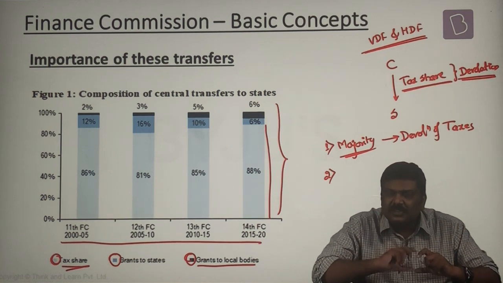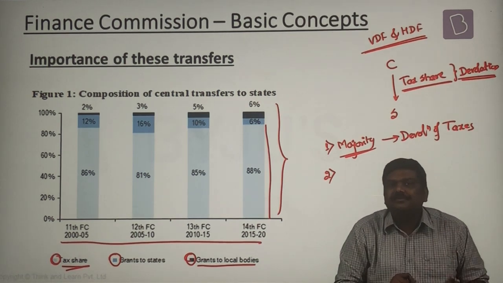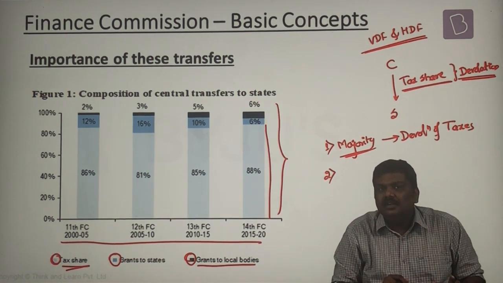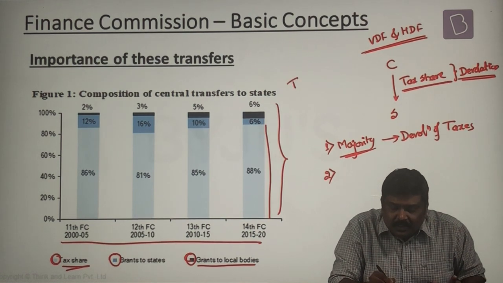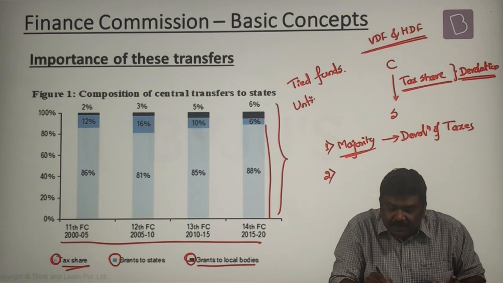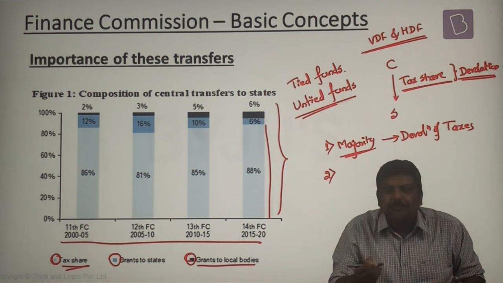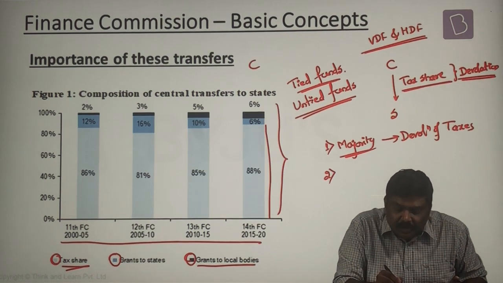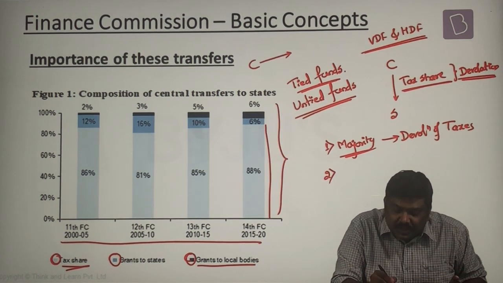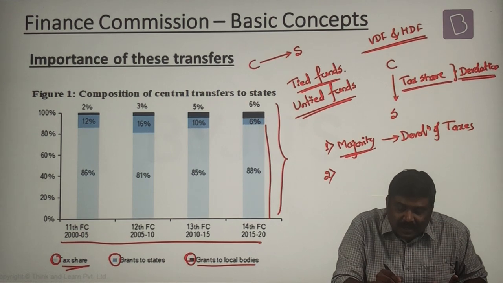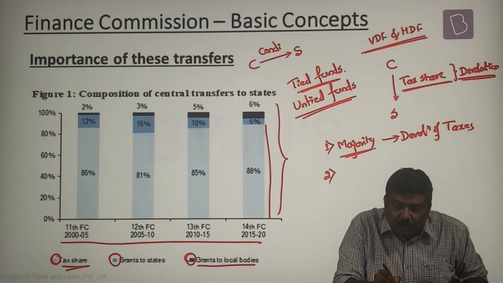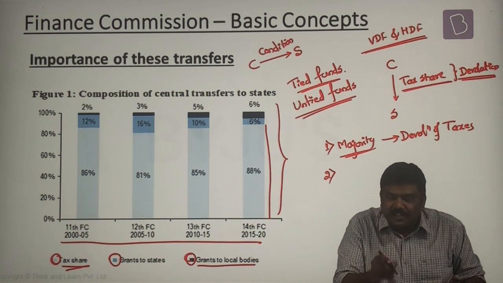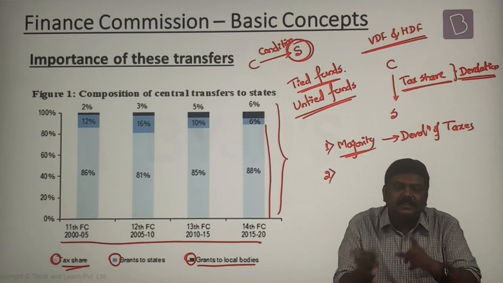The second very important point is this. Whenever such transfers are done from center to state, these could be in the form of tied funds or untied funds. What is the meaning? I'll explain now. When you say tied funds, the central government shall transfer certain funds to the states, but with a condition. What is the condition? For what this money is supposed to be used by the states.